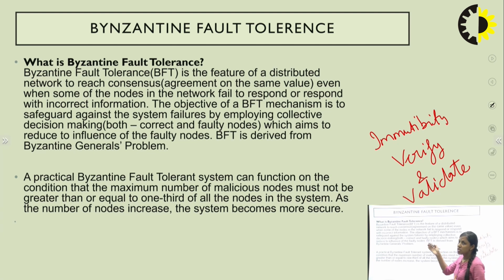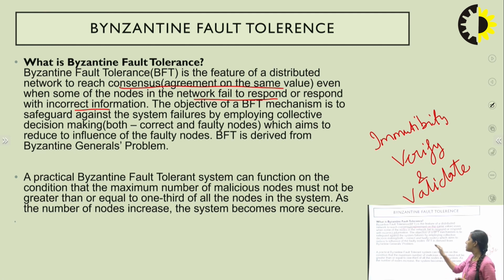So what Byzantine fault tolerance actually is, is that in a particular distributed network it reaches a particular consensus. What is consensus? It is an agreement on the same value even when some nodes in the network fail to respond. Means if some nodes in the network fail, or incorrect information is sent, then also we reach a particular consensus.